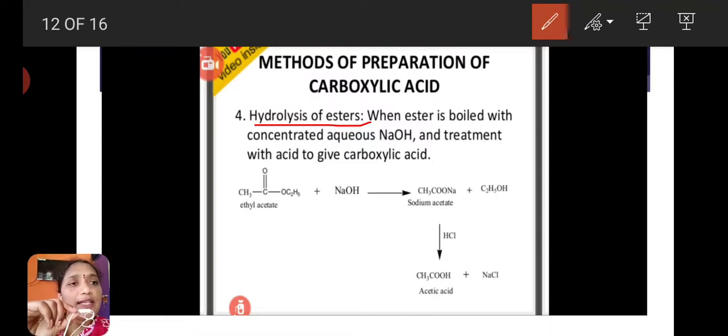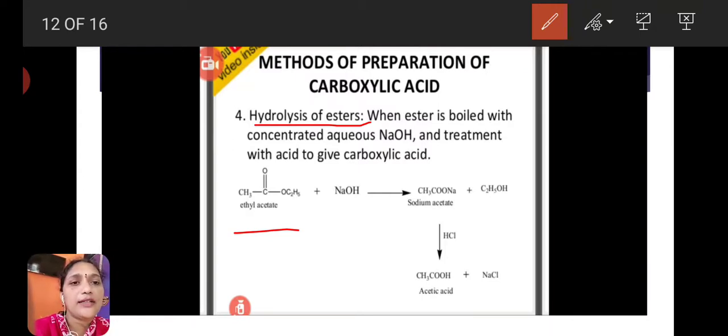Here when ester is boiled with concentrated aqueous NaOH solution and treated with acid, it gives carboxylic acids. Here the ester is ethyl acetate, CH3C double bond O OC2H5. This is the ethyl acetate.